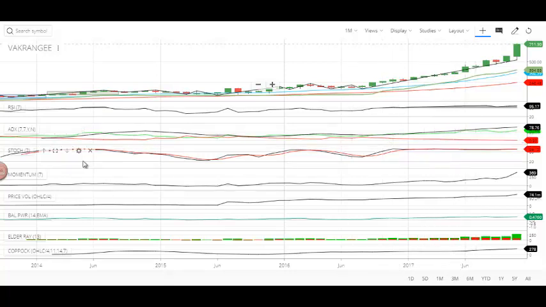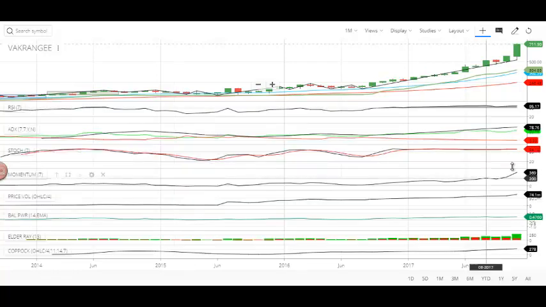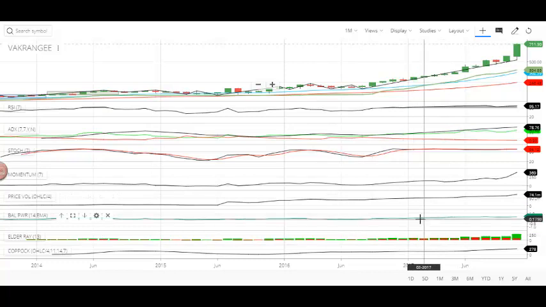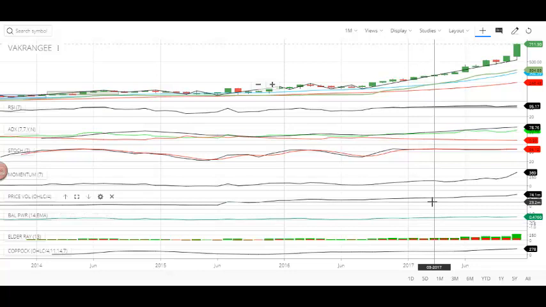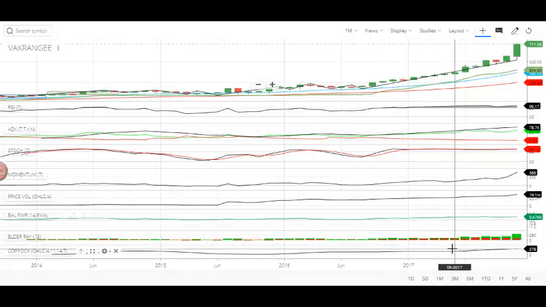Good. Stochastics. If you look at the stochastics, both lines are playing on top of the 80 line, and the positive line is on top of the slow line, which is good. This clearly indicates the positive trend that is happening here. And price volume change and balance of power both are in sync with each other. Price volume change is rising, and balance of power and Elder both are in sync, and they are saying that the stock is right now in bullish phase. The volume is also increasing at the same time, so all three are in sync with each other. Kopak curve is clearly showing that the stock is in buy zone.